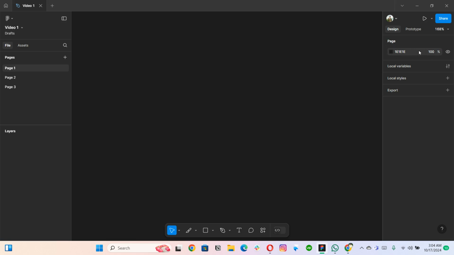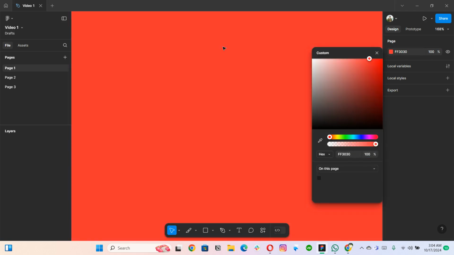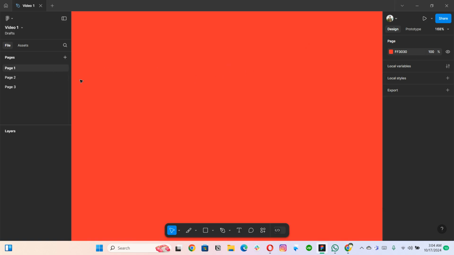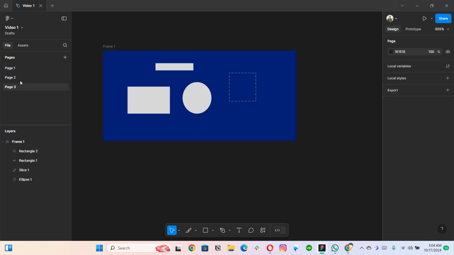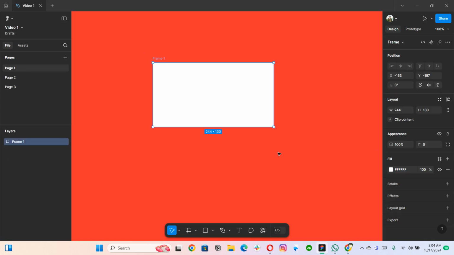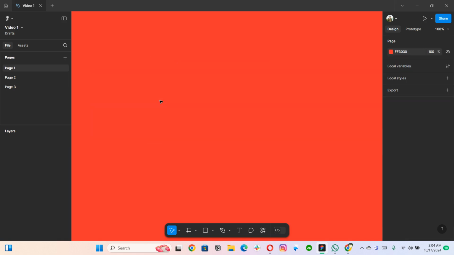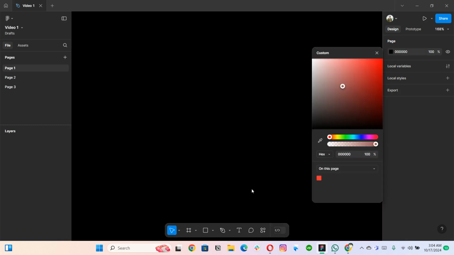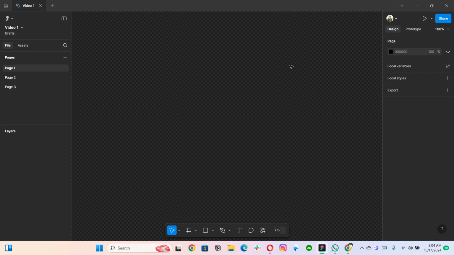Then this is the page color. If I change the page color, it is going to change the color of the page, and it is only going to change on page one, not page two or page three. And if you have anything on page one, like in the layer, that color is for the page and not for the layers, so it is not going to affect any layer at all, right? Then if you want to hide those colors or whatever, this is the opacity.